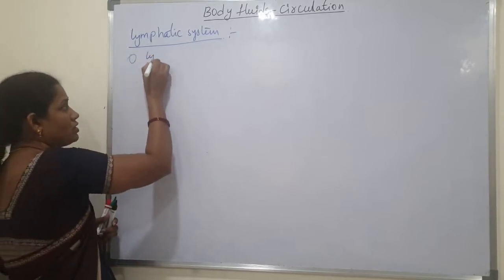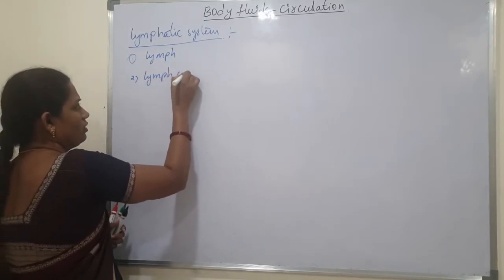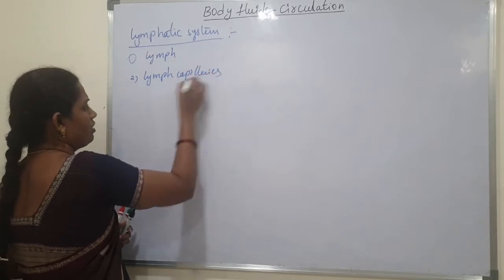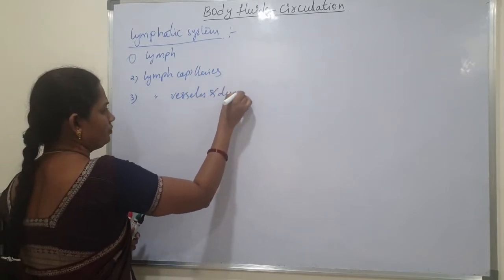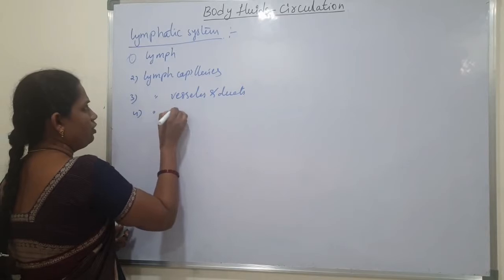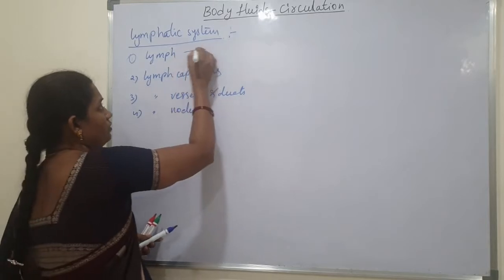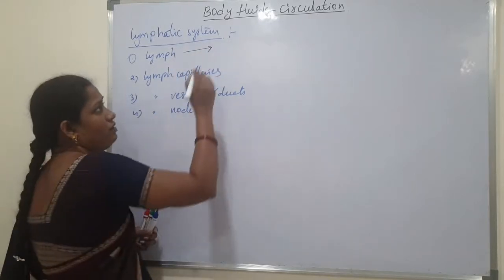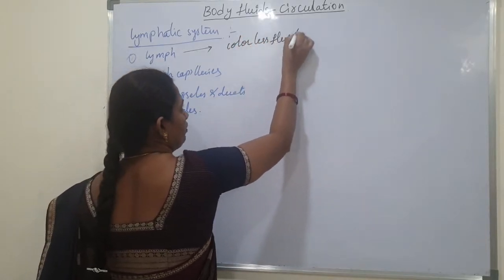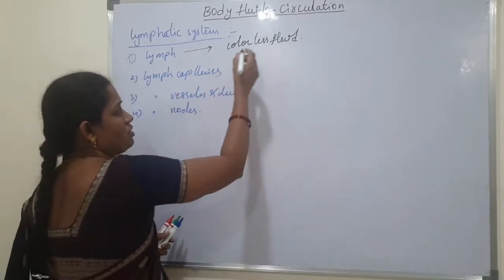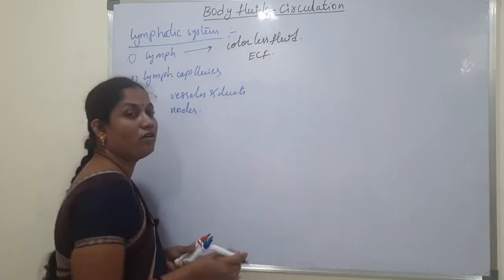They are, first, lymph, then lymph capillaries, lymph vessels and ducts, then lymph nodes. So these parts are present in the lymphatic system. First of all, we will learn about lymph. Lymph is a colorless fluid. It is also nothing but ECF, extracellular fluid.